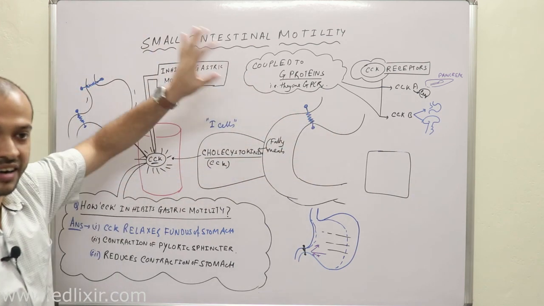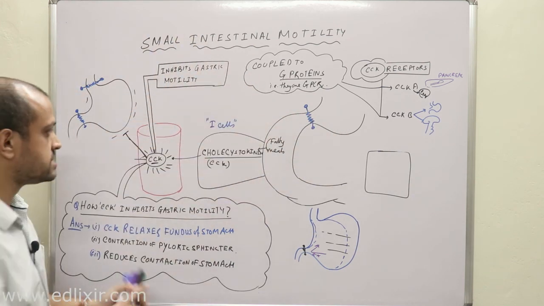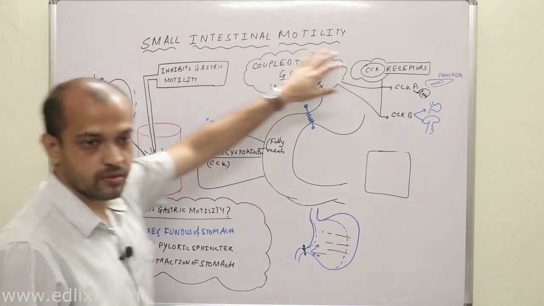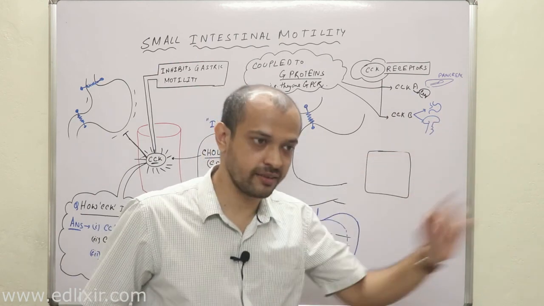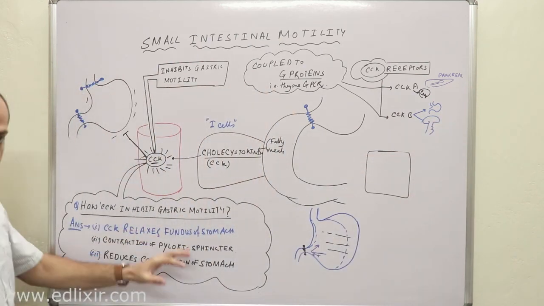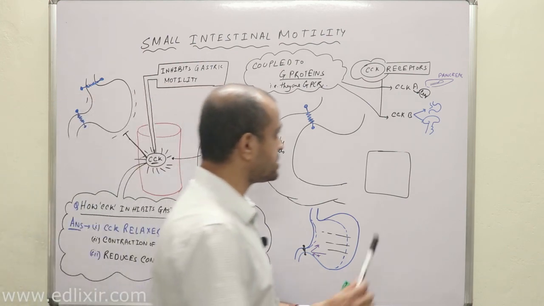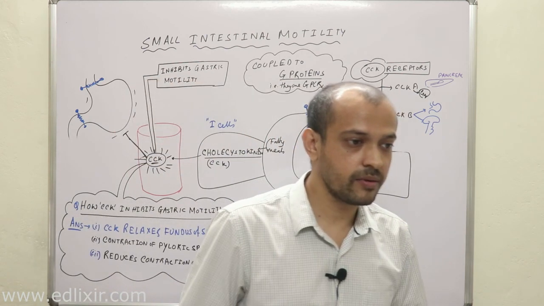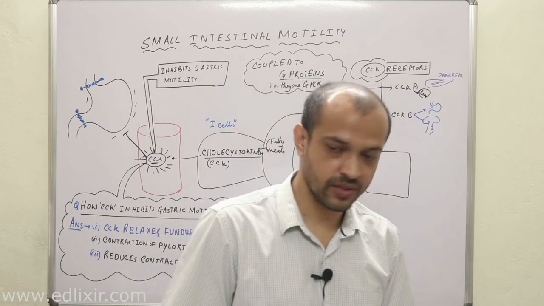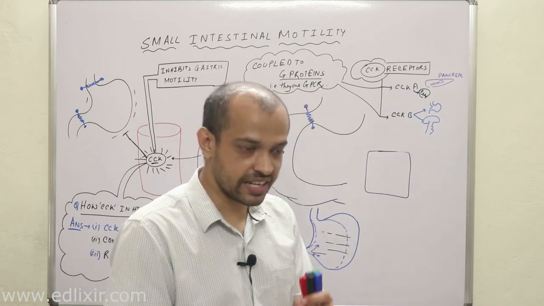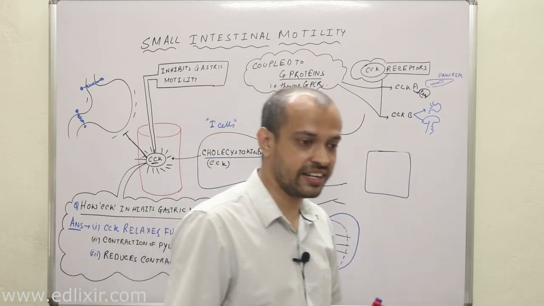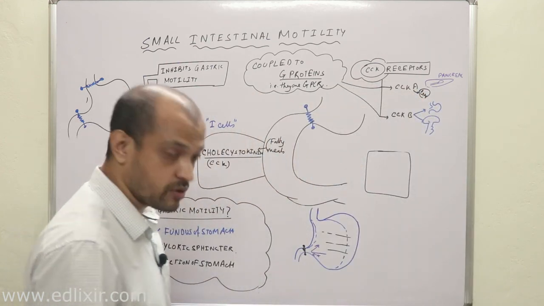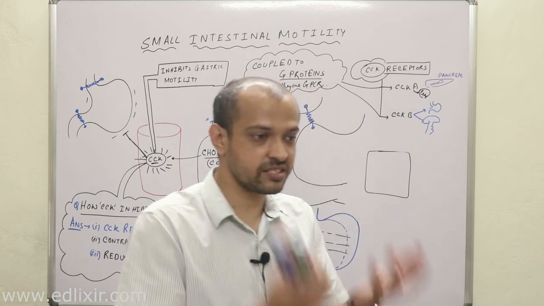Why have I told CCK right now? Why have I finished this problem? Because CCK is one of the hormones which is produced by small intestine and which also helps in motility of stomach. Okay. Now another non-motile function of CCK, what is that? It increases pancreatic secretion from acinar cells. Okay, it helps in the activation of acinar cells of pancreas so that pancreatic secretions increase. Okay, that's why CCK was earlier known as pancreozymin. That means it activates the pancreas.